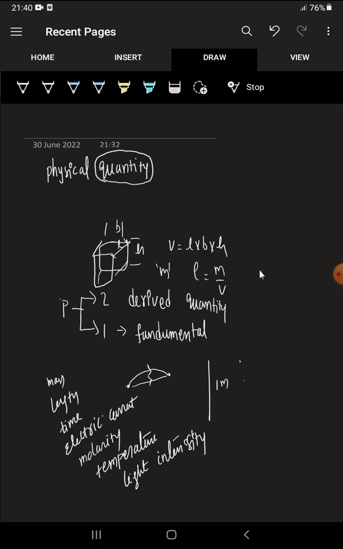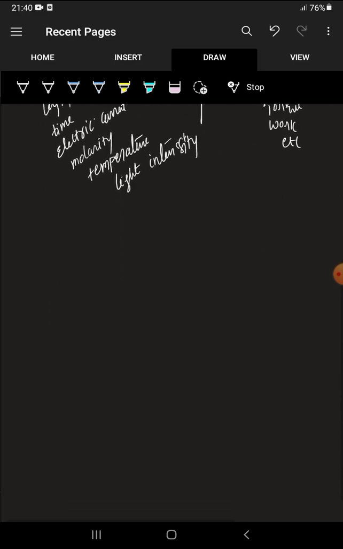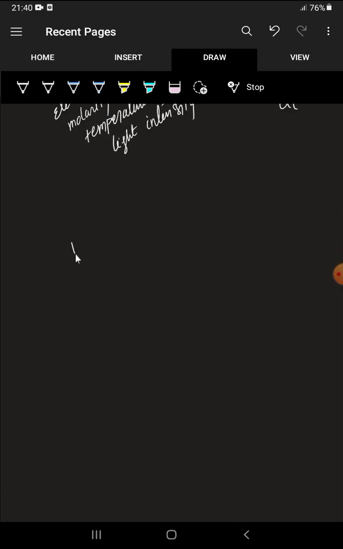Coming to the remaining physical quantities, such as velocity, speed, acceleration, force, torque, work, power, etc., we have a lot of physical quantities. All these depend on other quantities. That's why we can't call these quantities fundamental quantities. Why? Simple, see what the formula of velocity is. Velocity is simply the rate of displacement, that is displacement by time.